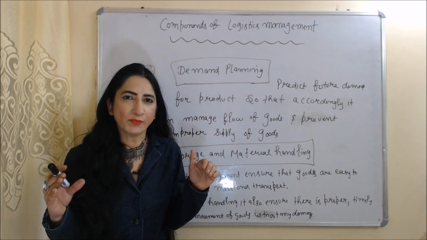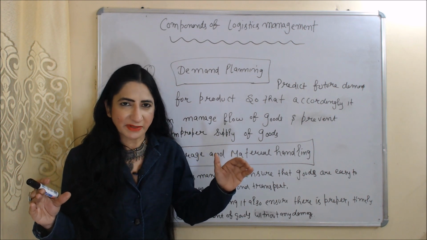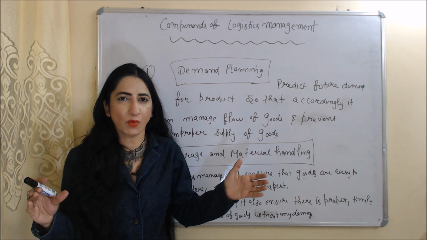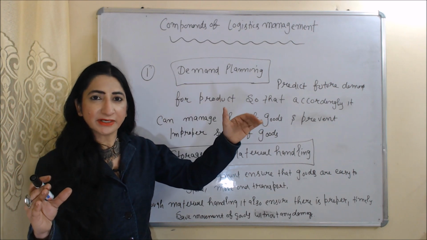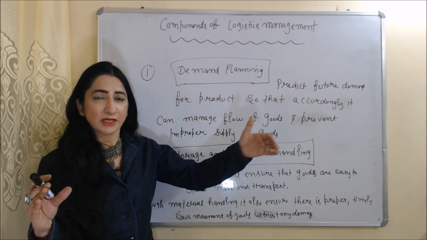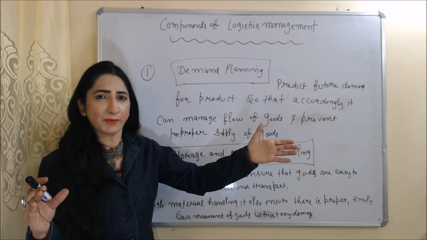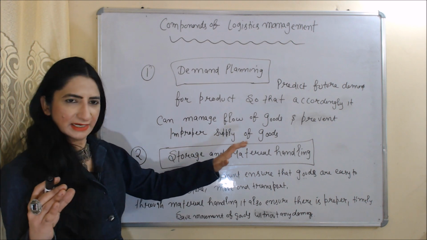Now we will see the components of logistics management. Components of logistics management basically tell us what we include in logistics management, means what logistics management basically does. First component is demand planning. Logistics management predicts future demand for products so that accordingly it can manage the flow of goods and prevent improper supply of goods.